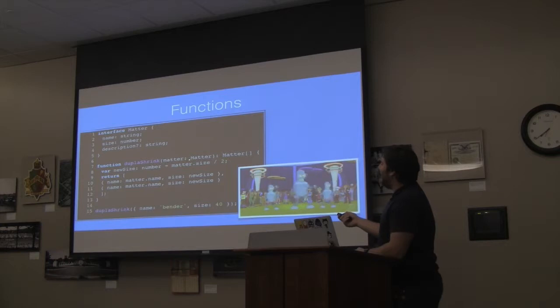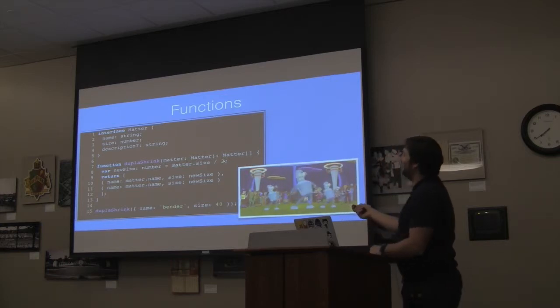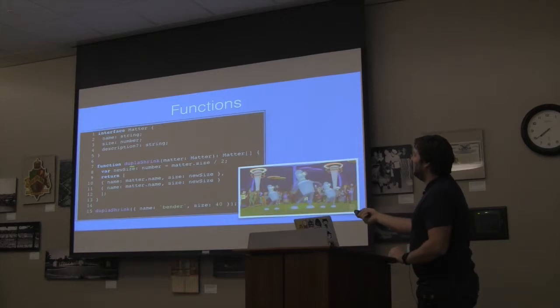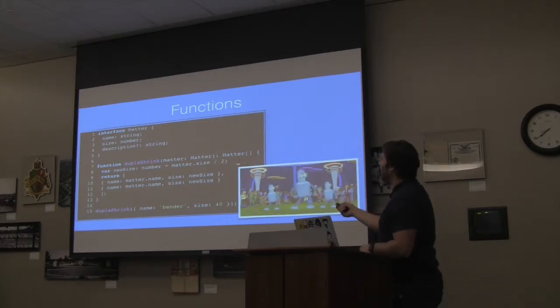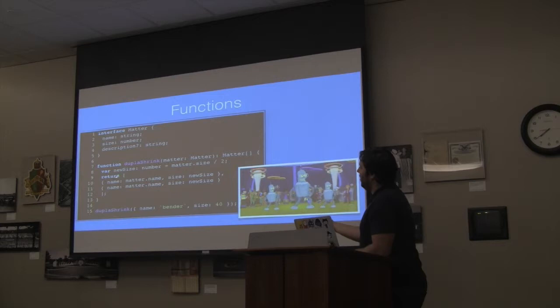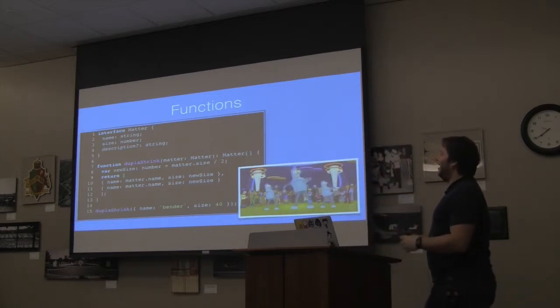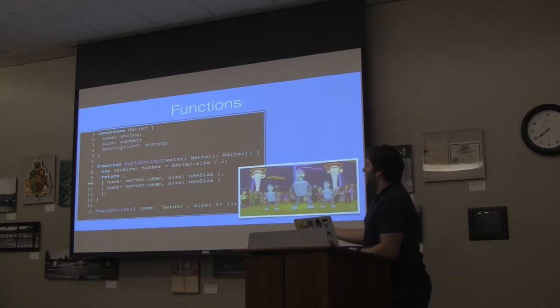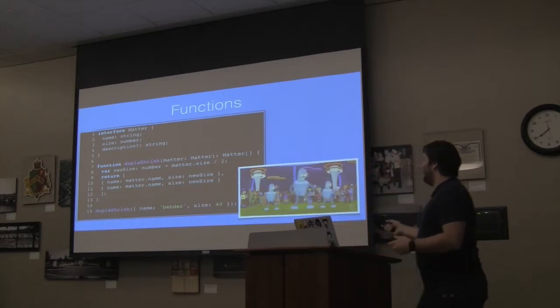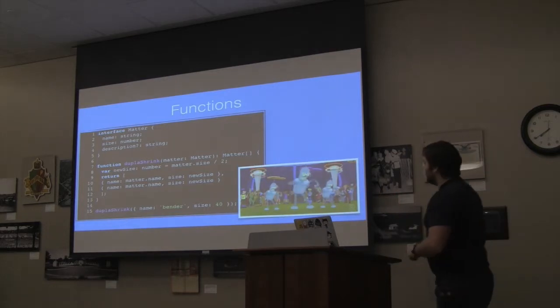And it's going to take in matter, and it's going to return an array of matter objects. So here after the function, I just give it the colon and then what I actually want it to return. And here I'm getting the new size because it's going to reduce them by half. And then it's going to return an array of objects that have name and size and optionally a description to match this interface. And so when I call that, we get dancing benders.